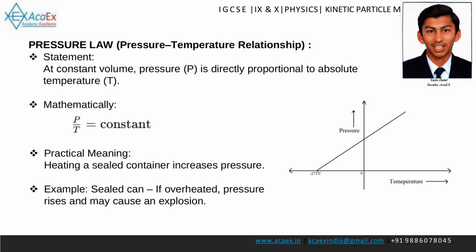The pressure law statement. For a fixed mass of gas at a constant volume, the pressure is directly proportional to its absolute temperature. Mathematically, this is written as P divided by T equals a constant. Practical meaning: heating a gas in a sealed, rigid container will increase its pressure. Example: if a sealed can is overheated, the pressure inside can rise to a point where the can explodes.